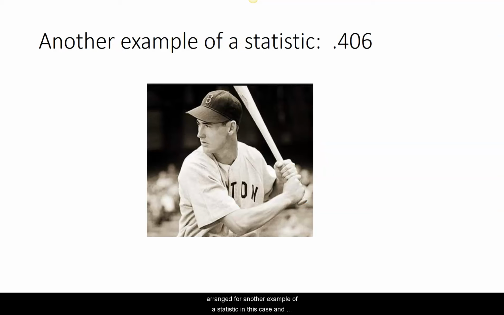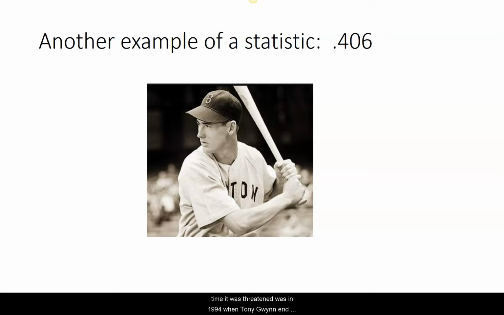Another example of a statistic in this case, and now when I say a statistic in this case, this is a number that is describing a sample or a particular person's accomplishment. Here's Ted Williams' batting average from 1941, which to this day is far and away the highest batting average for any one season. Going back to 1941.